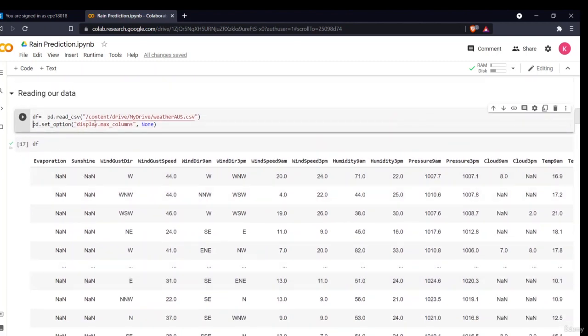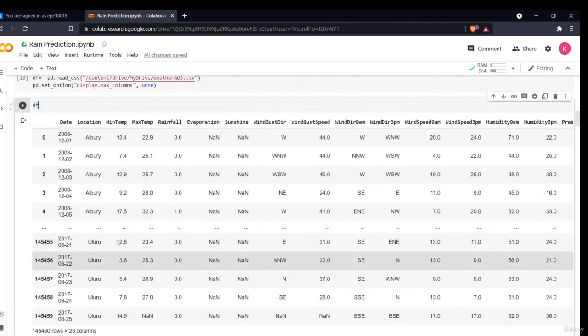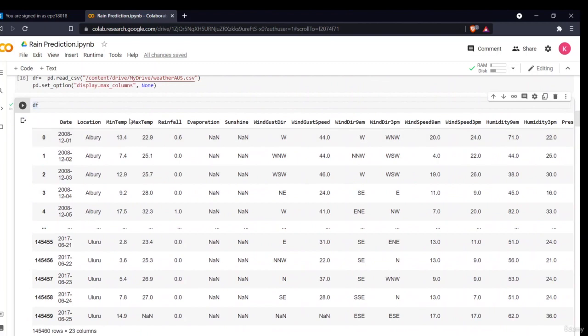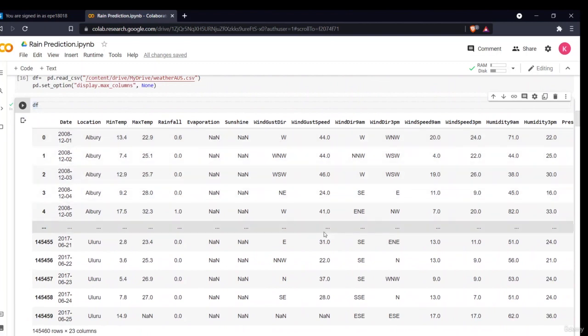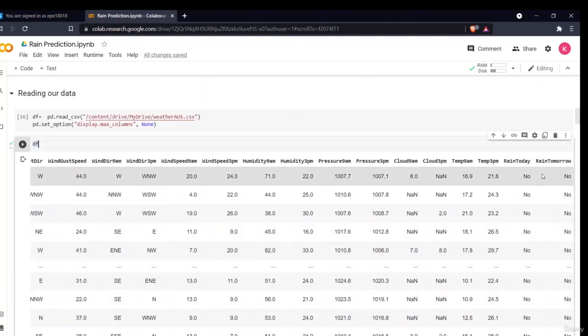I have already run it, that's why it is showing all my columns. As you can see, it has 23 columns: the date, location, minimum temperature, maximum temperature, and all the different things, and lastly my dependent variable, RainTomorrow.